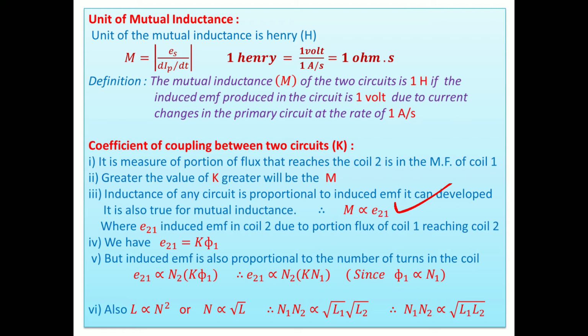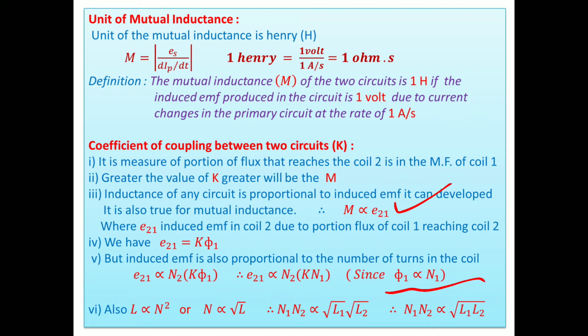But induced EMF is also proportional to the number of turns. So E21 is directly proportional to N2 as well as to K phi 1. But we know that phi 1 is directly proportional to N1, so instead of phi 1 we use N1. So the induced EMF in the secondary is directly proportional to the number of turns of primary as well as secondary, and the coefficient of coupling. Look at this formula.